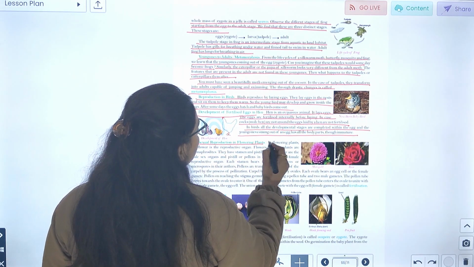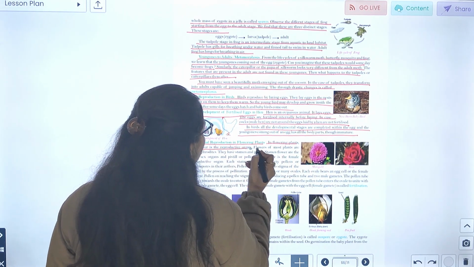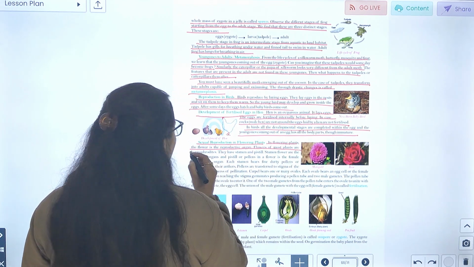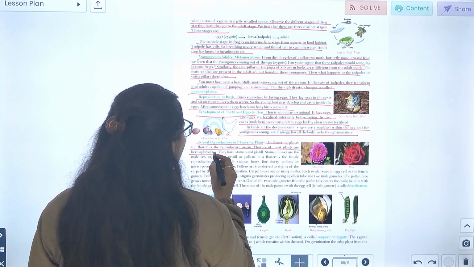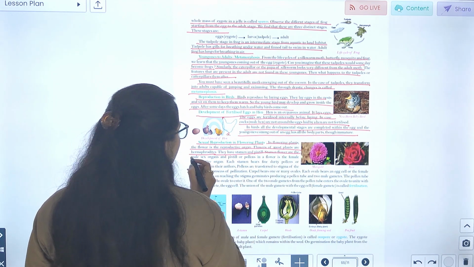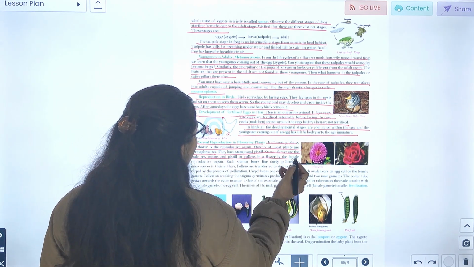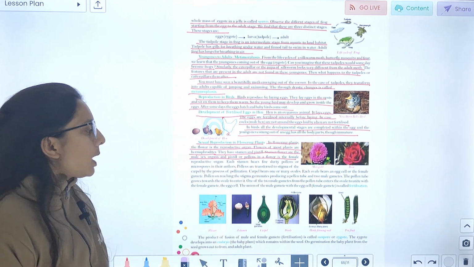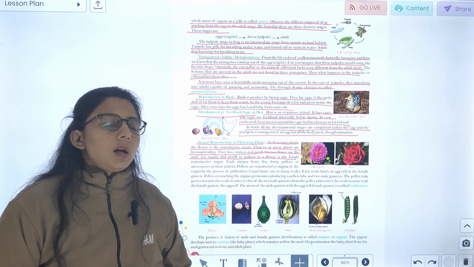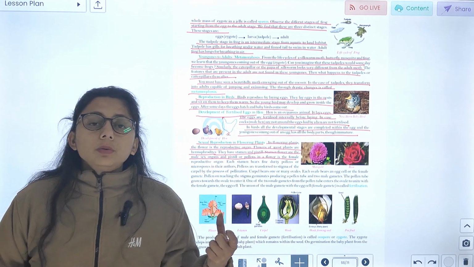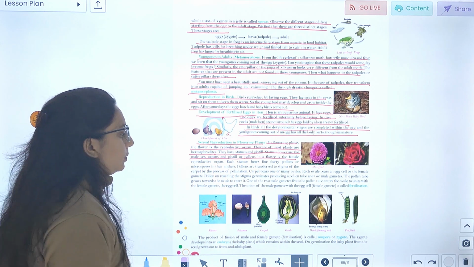Sexual reproduction in flowering plants. In flowering plants, the flower is the reproductive organ. Flowers of most of the plants are hermaphrodites. They have stamen and pistil. Stamen is the male sex organ. Pistil or carpel is the female. जो stamen है वो male reproductive part होता है flower का, और जो pistil होता है वो female part होता है.